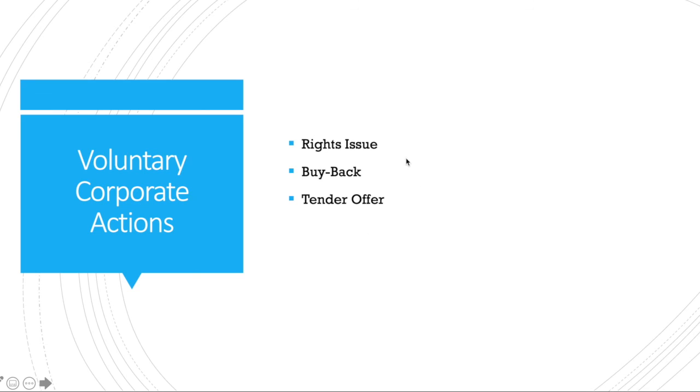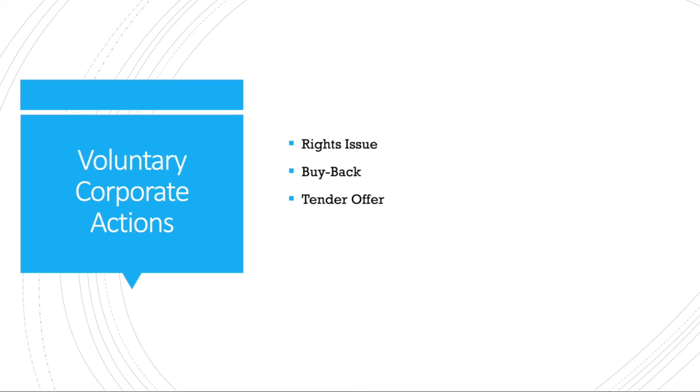Voluntary corporate actions. It is an option given to the investors whether they are interested in it or not. If they are not interested, they can leave it. For example, rights issue. If I am not interested in buying additional shares at the discounted price, I can just leave it. So this is voluntary corporate actions. Similarly, buyback. If I am not interested in surrendering my shares to the company, I can leave it. Similarly, tender offer.